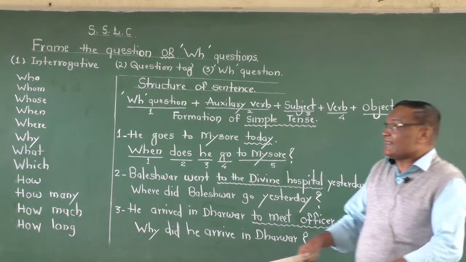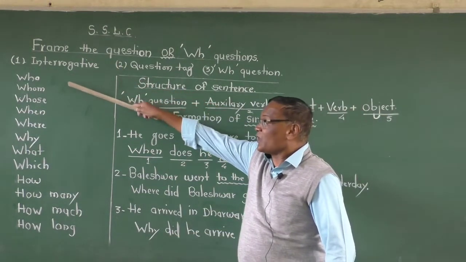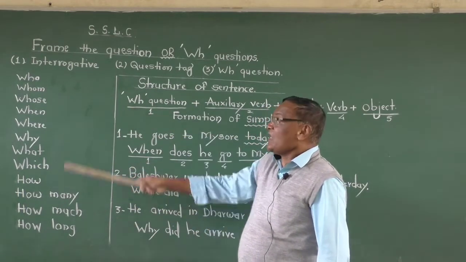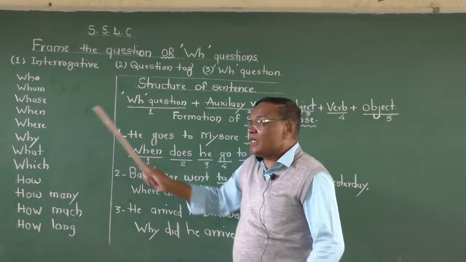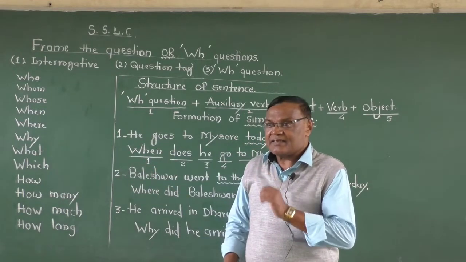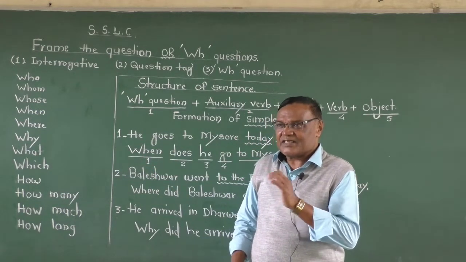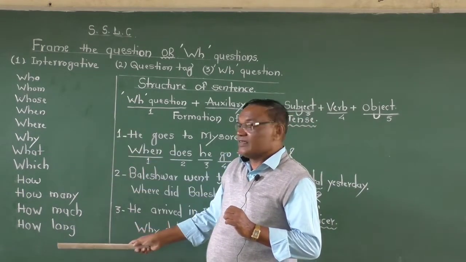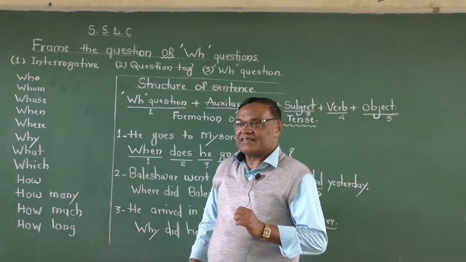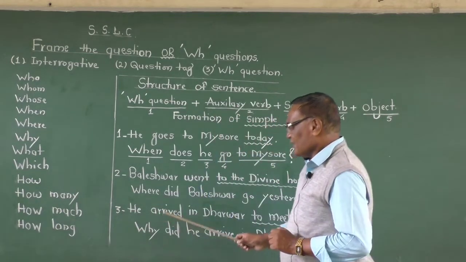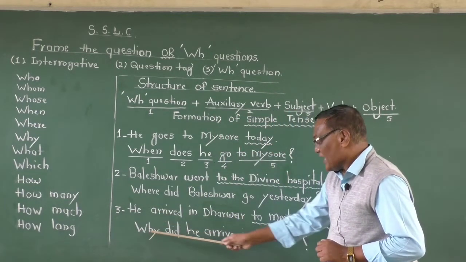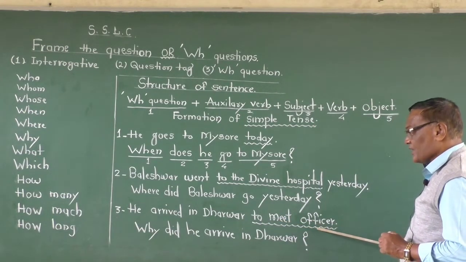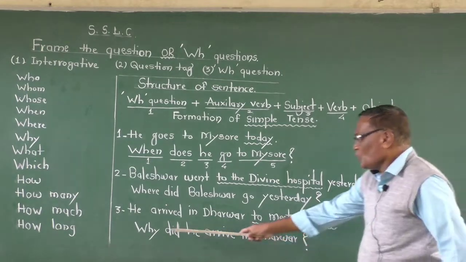And when it is a reason, here you find out again the WH word. Now, which word are you using here? Guess it yourself. Which word are you using here? "Why." Now, the first interrogative, "why." Why did he go there? You see, to meet the officer. So you use "why."